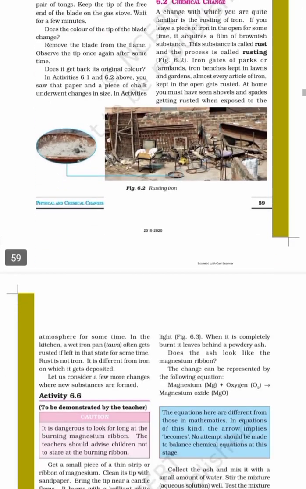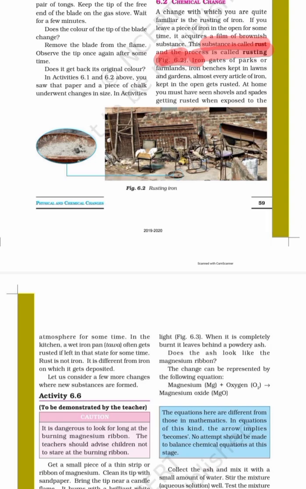Now we are doing chemical change. See, the best example of chemical change is rusting. You are all very well aware of rusting. So what is rusting? If iron reacts with oxygen and moisture, that is water, it will form rust.